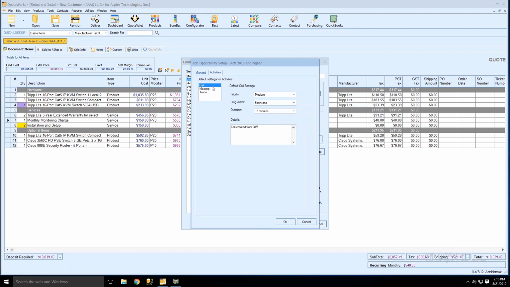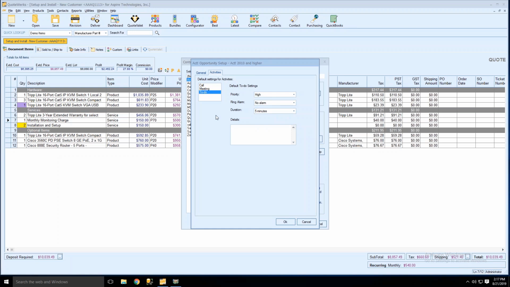So for your calls, your meetings, and your to-dos, you can choose the priority, whether you want QuoteWerks to create an alarm or ring an alarm, what the duration of, in this case, the call is going to be, and any details you want specified in there. You can go through and set those defaults, and that'll be an installation-wide setting. So this will be for everyone in your organization.